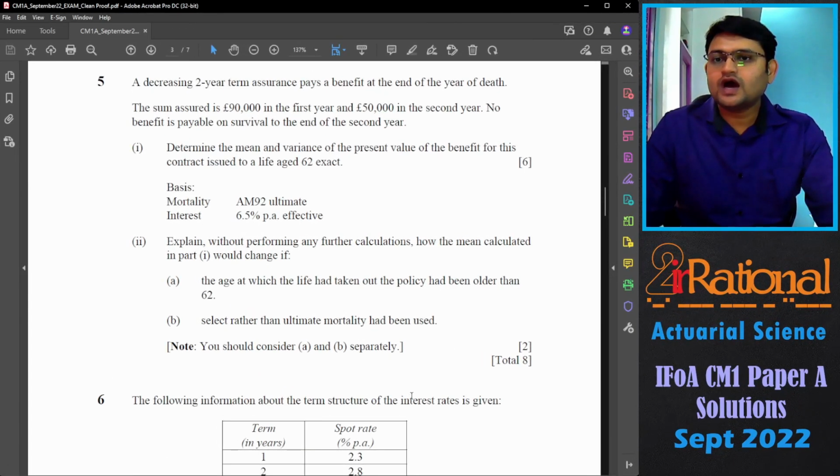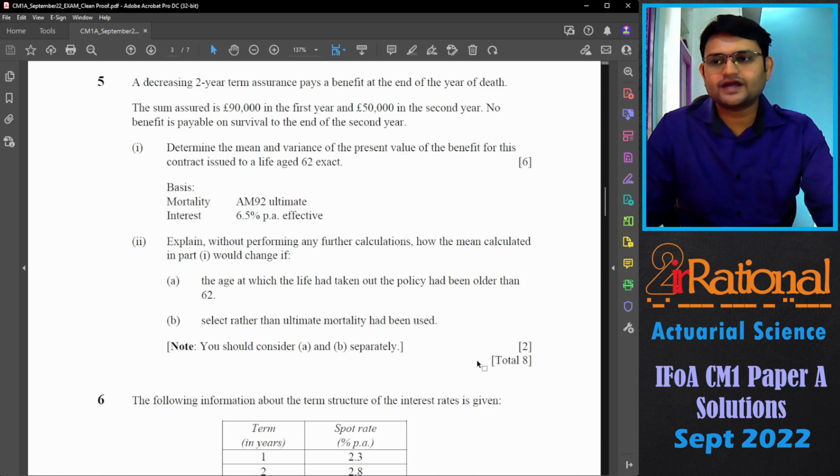Question number 5. A decreasing 2-year term assurance pays a benefit at the end of the year of death. The sum assured is 90,000 in the first year and 50,000 in the second year. No benefit is payable on survival to the end of the second year. Determine the mean and the variance of the present value of the benefit for this contract issued to a life aged 62 exact. Mortality is AM92 ultimate and the interest rate is 6.5% per annum effective.